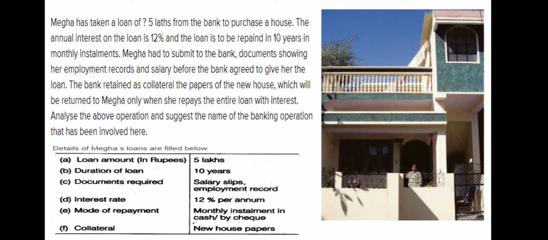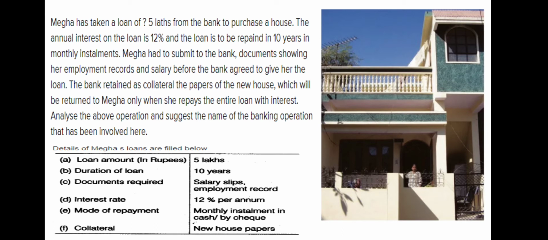A house loan. Here, Megha has taken a loan of rupees 5 lakhs from the bank to purchase a house. The annual interest rate on the loan is 12% and the loan is to be repaid in 10 years in monthly installments. That means she needs to pay monthly installments within 10 years.